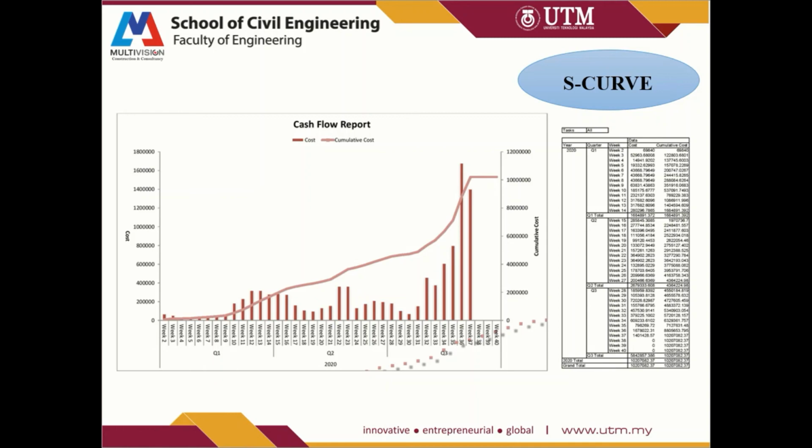Okay, so the S curve shows the data of the cost versus the time, which is in weeks. And the name of the S curve is derived from the S shape of the curve. Normally it is flatter at the beginning, and then steeper in the middle.